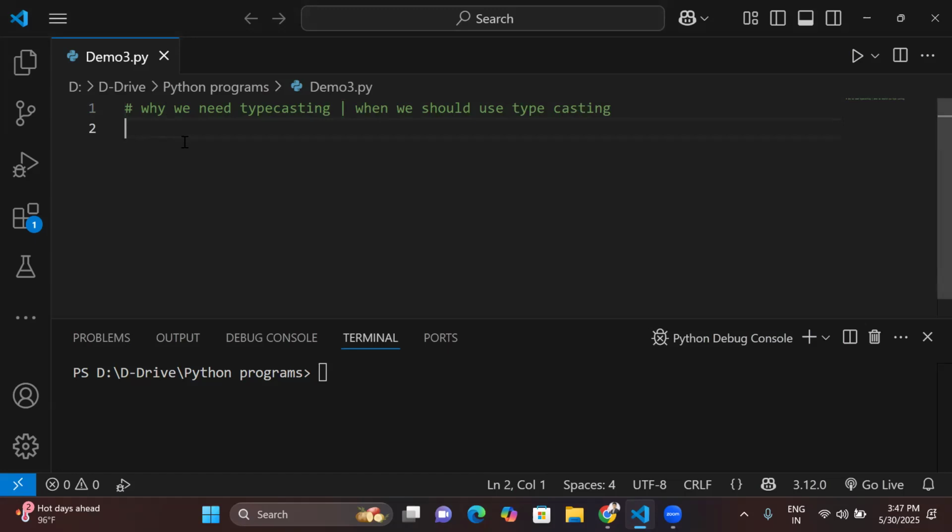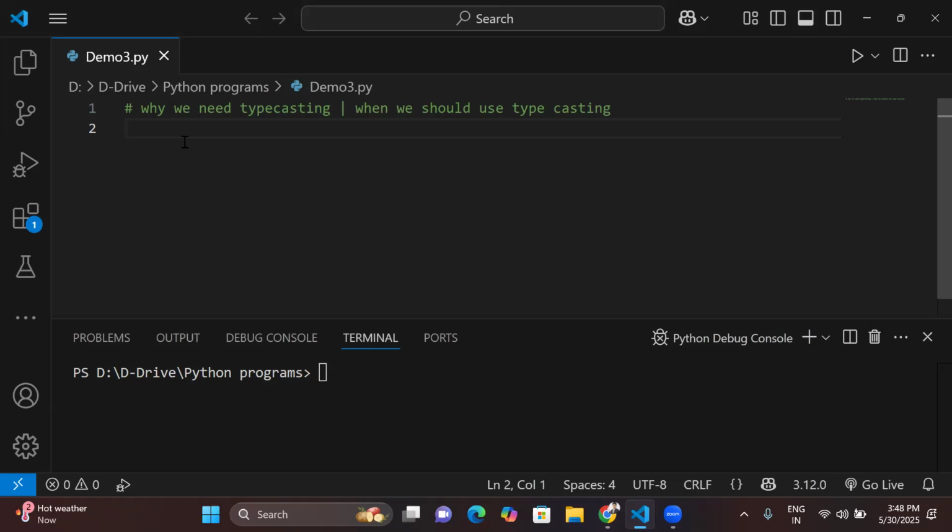First of all, there are two types of typecasting, guys: implicit typecasting and explicit typecasting. Typecasting means, a very simple answer, the conversion of a value from one data type to another data type. Implicit means the conversion is done by your interpreter or compiler internally by itself. But explicit typecasting is done forcefully. We decide when we want to do a typecasting. That is the requirement.